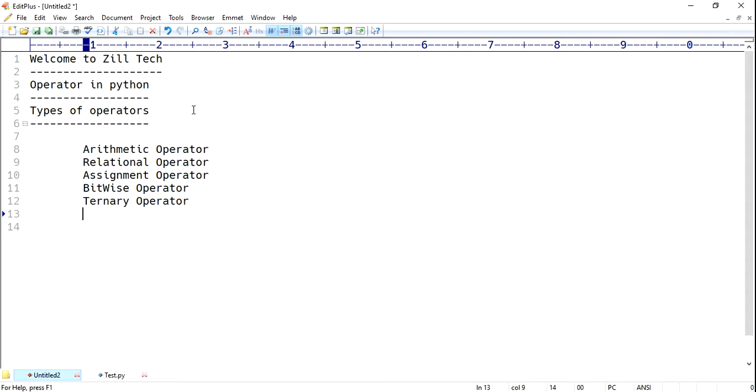It supports a membership operator, and one more, the identity operator.